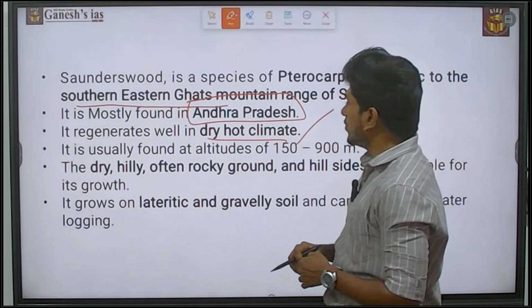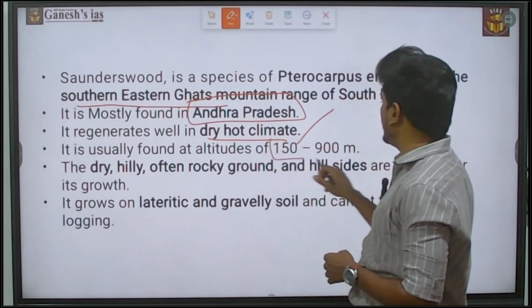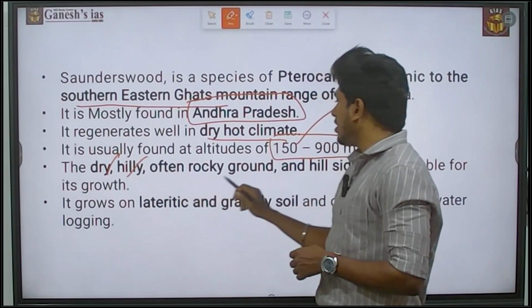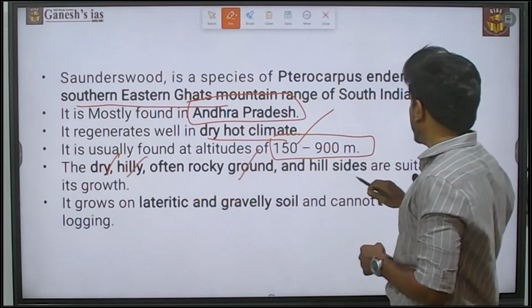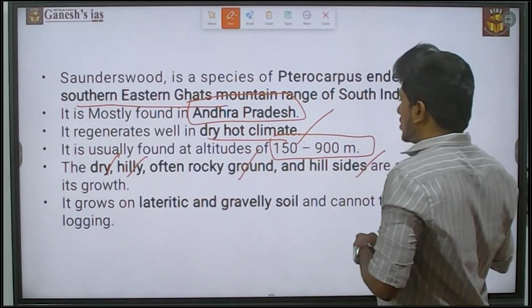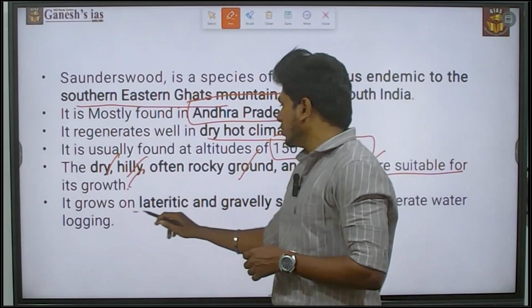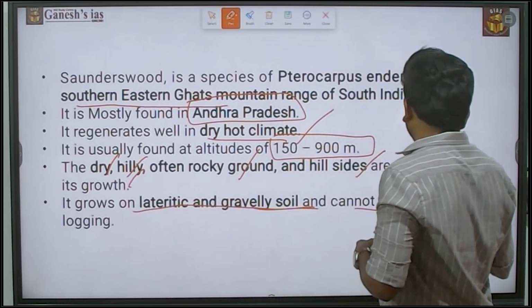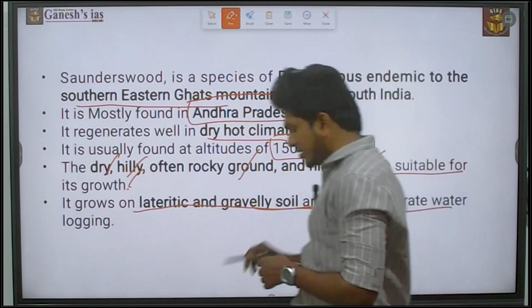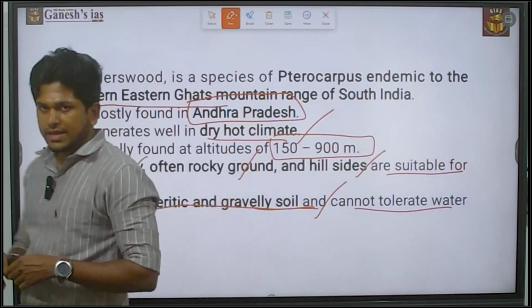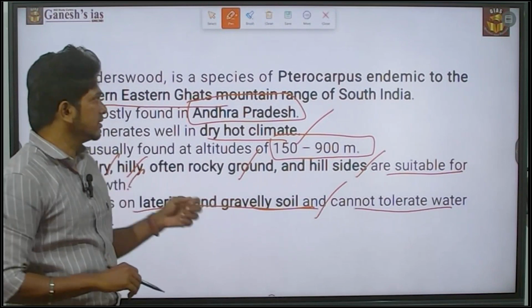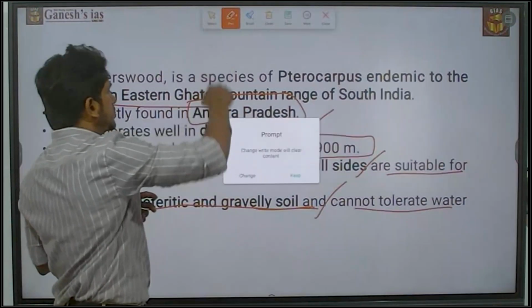It is usually found at an altitude of 150 to 900 meters. Dry, hilly, often rocky ground and hillsides are suitable for its growth. It grows on laterite and gravelly soils and cannot tolerate waterlogging. So it will grow in laterite soil. That is the most important thing you have to note.